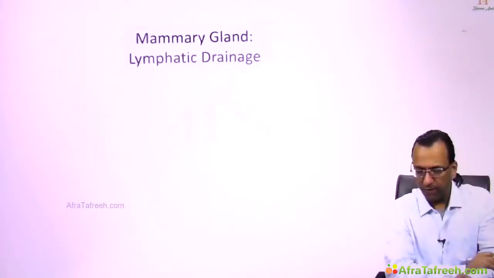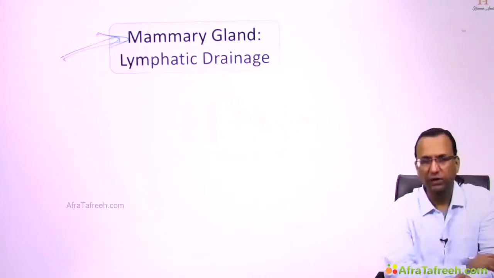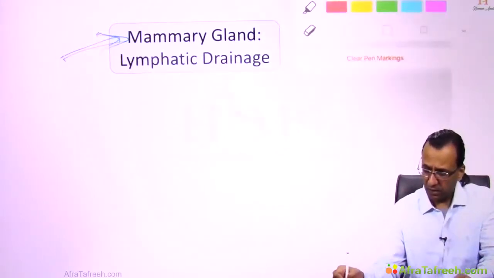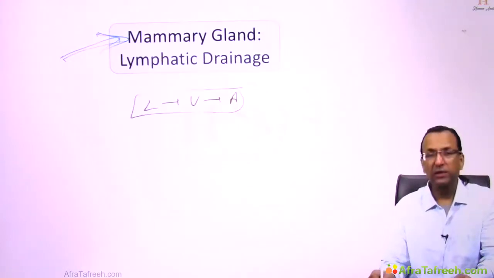We talk about the lymphatic drainage, and mammary gland is important in the upper limb to discuss. You have to understand a rule. The rule is lymphatics follow veins, which follow arteries. What is that? The rule says lymphatics will follow veins, which will follow arteries.